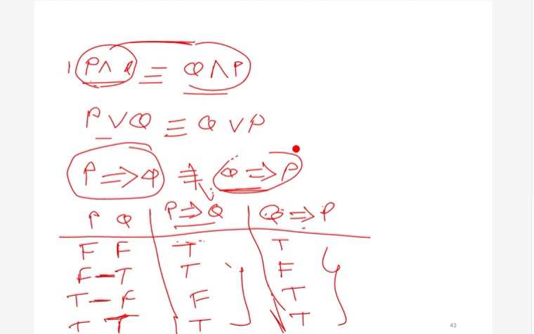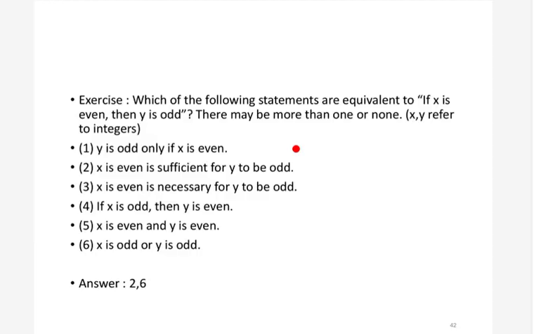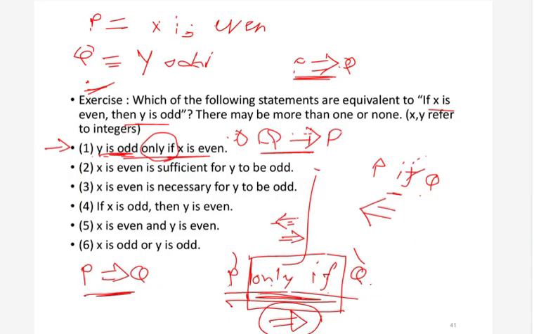Now let's go back to our example. This first statement, we have seen that this is q implies p. So of course this is not equivalent to p implies q. Basically we want to interpret this as p implies q, but this is not a correct interpretation. So this one is not a correct interpretation for p implies q.